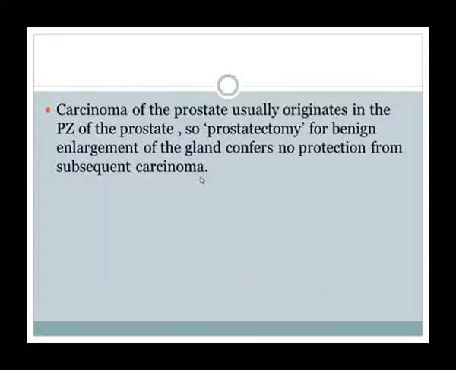So carcinoma of the prostate usually originates in the peripheral zone of the prostate. Sometimes the prostatectomy for benign enlargement of the gland confers no protection from subsequent carcinoma. Why? Because sometimes when we are doing the prostatectomy, it will be inadequate, so the peripheral zone remains behind with the capsule. It is more common in the peripheral zone, so there are chances of subsequent carcinoma.